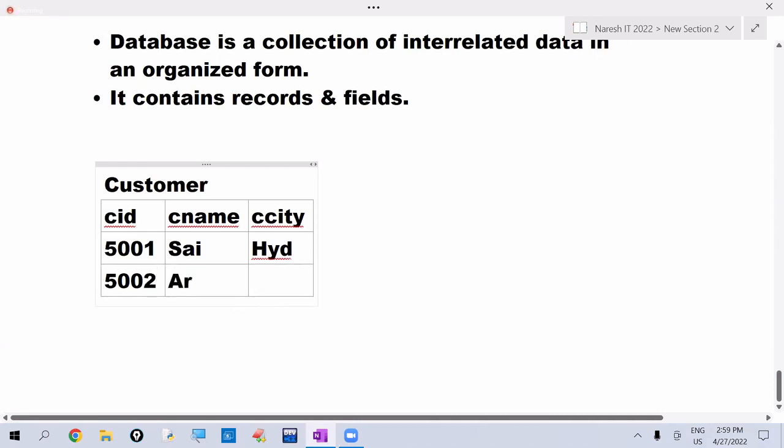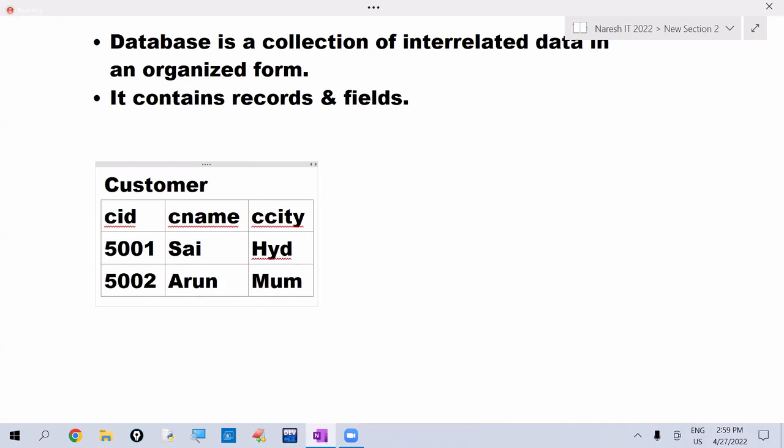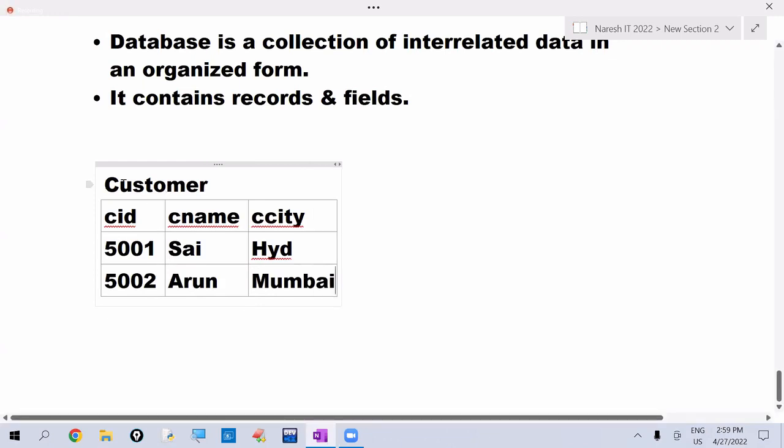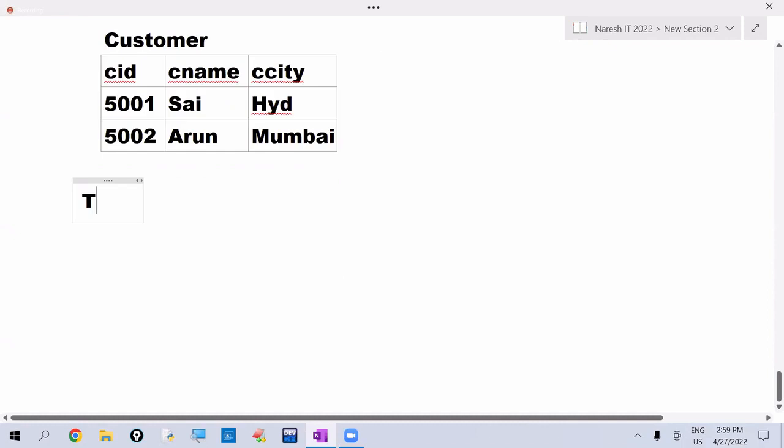5002, Arun is from Mumbai. Like this we are maintaining. So now here, what is this customer? Customer is the table. What is a table here? A table is a collection of rows and columns.